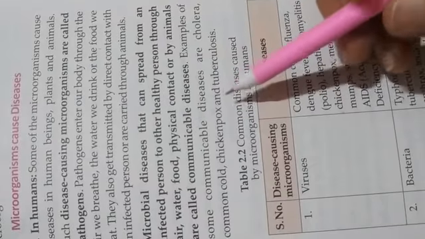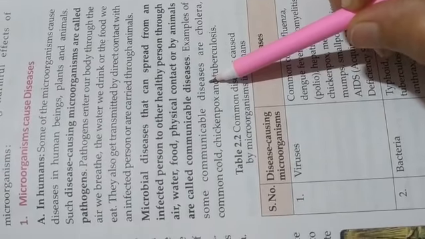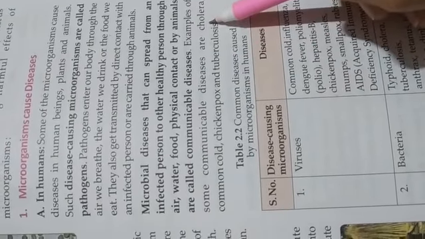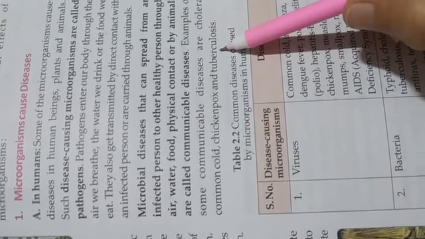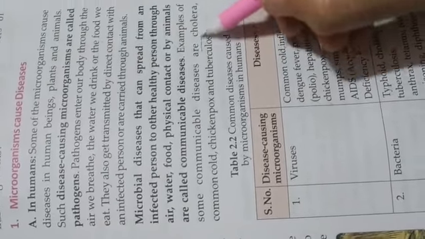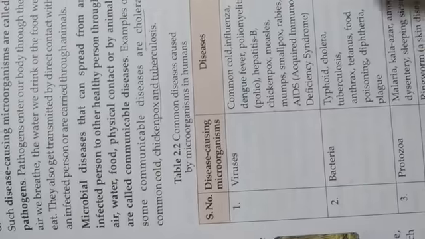Four examples of diseases caused by microorganisms are cholera, common cold, chickenpox, and tuberculosis. Tuberculosis, in short, we can say TB. These are diseases caused by microorganisms.